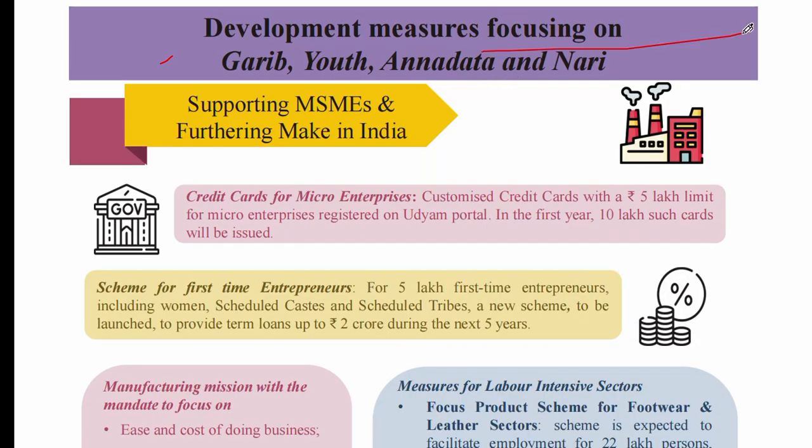Development measures focusing on Garib, Youth, Annadata and Nari. This is the focus of this year's budget. Now, the second agenda is MSME and further Make in India.